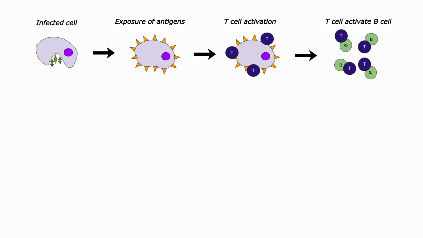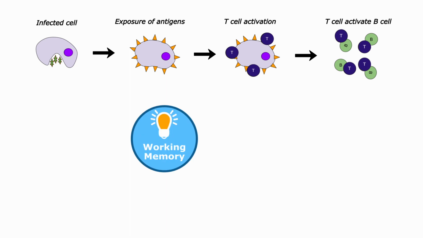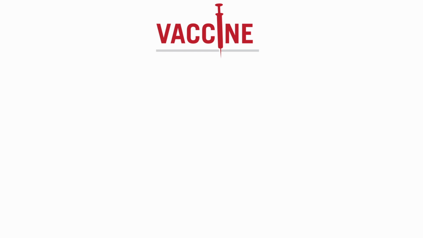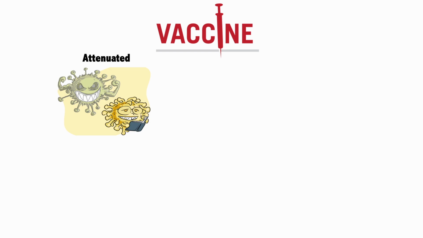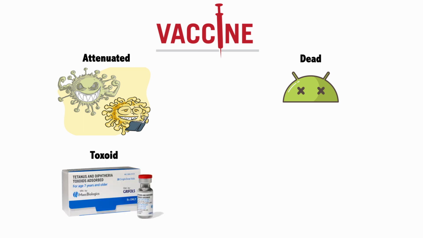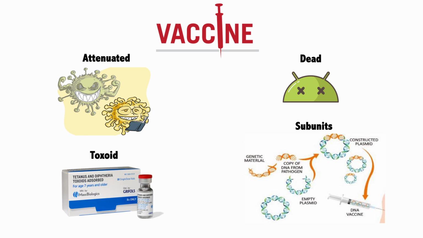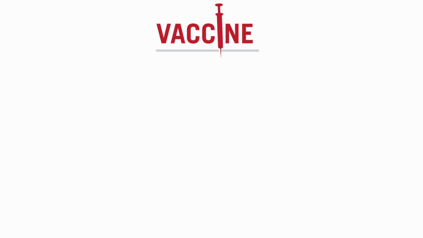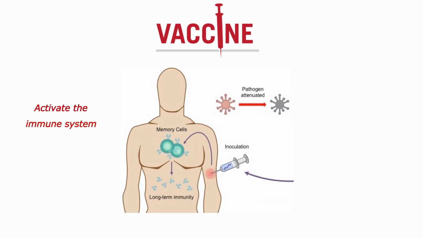Now that we know how the immune system fights against diseases and that it has memory, we can understand how vaccines work. Vaccines are made of weakened pathogens called attenuated or dead pathogens, but they can also be made of toxoids that are inactivated toxins or subunits of microorganisms. All these vaccines are able to activate the immune system, avoiding the disease caused by the same pathogen that the